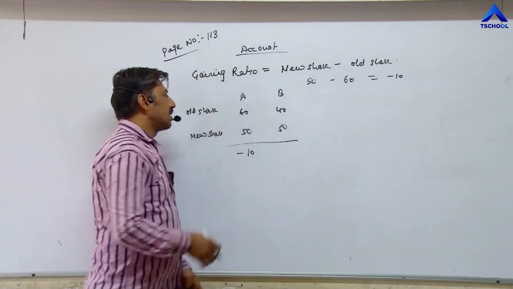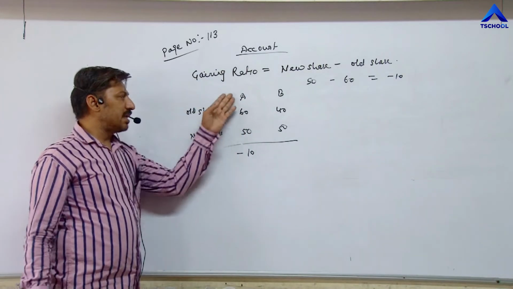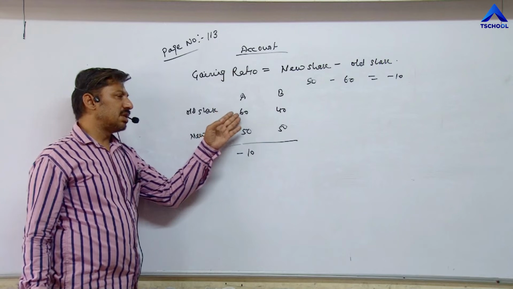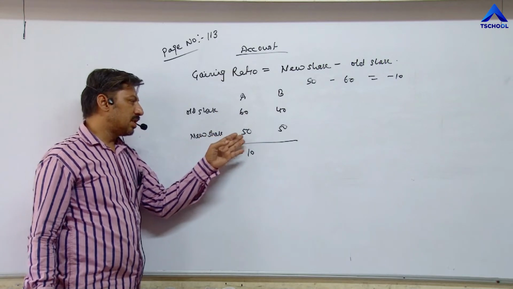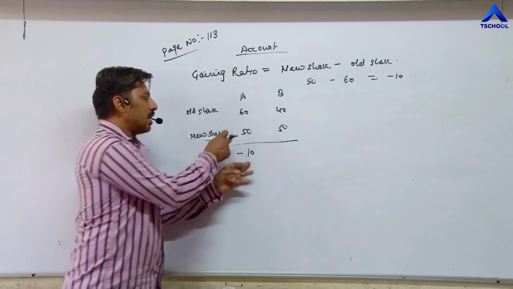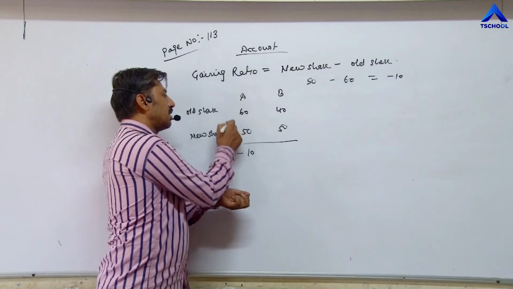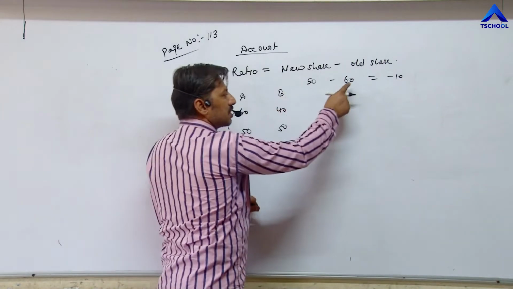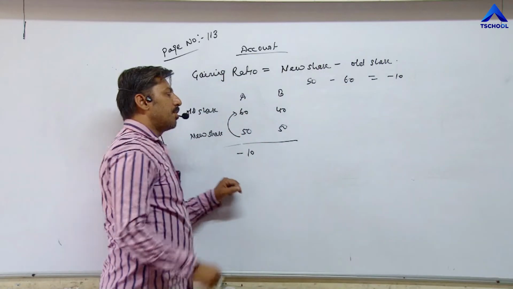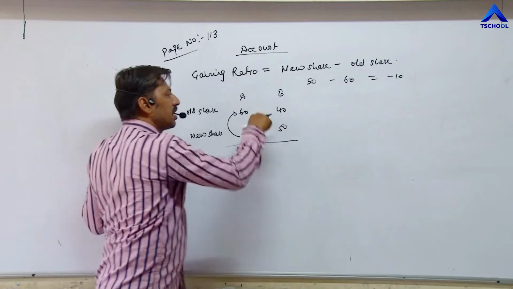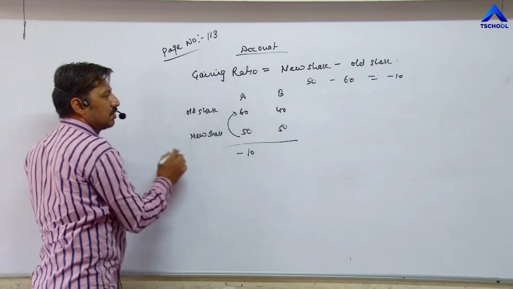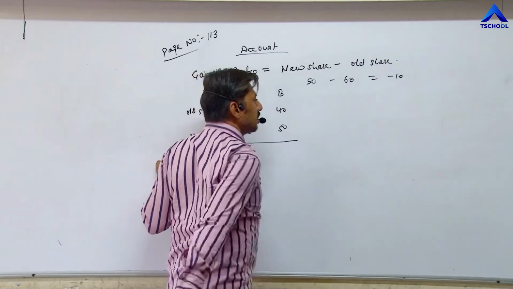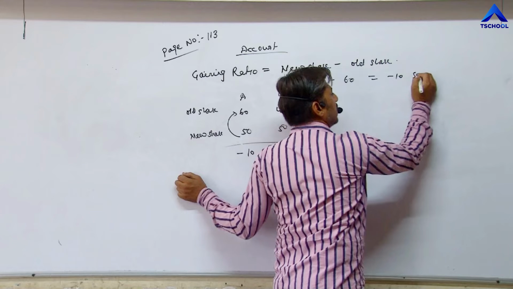We can see that in our example that A is sacrificing. Earlier he was getting 60, now he is getting 50. It means he is sacrificing 10 rupees. New share minus old share, 50 minus 60. Earlier in the previous question, we did 60 minus 50 in case of sacrificing ratio. So whenever answer comes negative here, it means he is sacrificing.